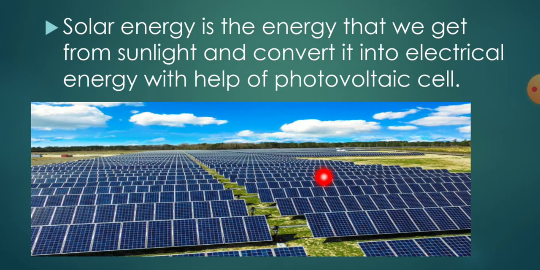Here you can see that on each solar panel, these blue dots are known as solar cells, also known as photovoltaic cells. In one solar panel, there may be about 64 to 70 photovoltaic cells, and each cell is made up of semiconductor material, mostly silicon. Okay, and every cell is connected to a small circuit.